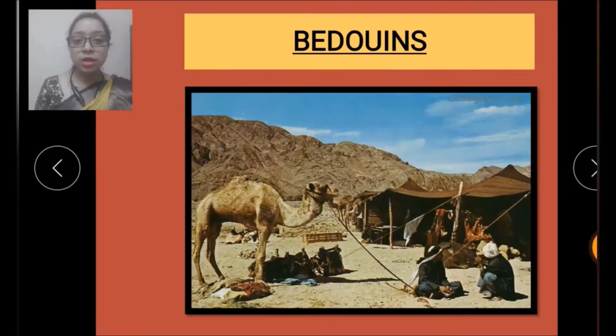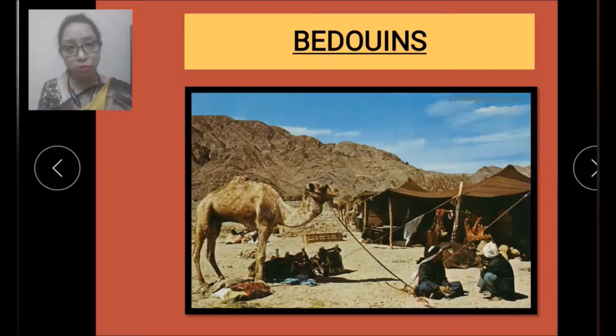Now let's see next. You know, children, traditionally the people of Saudi Arabia were nomads, moving from one place to another. Even today, most of the people follow this lifestyle and they are called Bedouin. So these are the people who keep on moving from one place to another. In our previous chapters also we have studied that pygmies used to move from one place to another. In a previous chapter, Greenland, we have studied that Inuits used to move from one place to another. And here, Bedouins, they also used to move from one place to another.